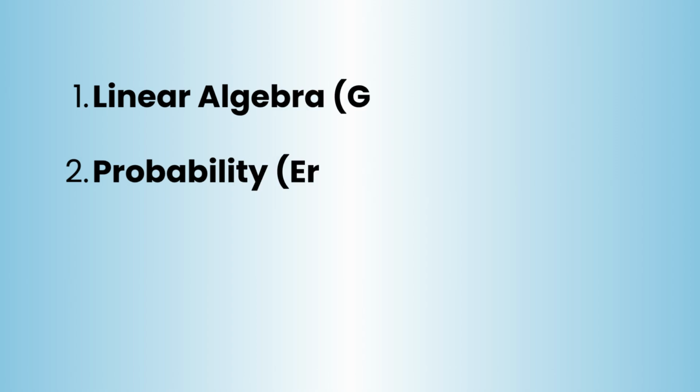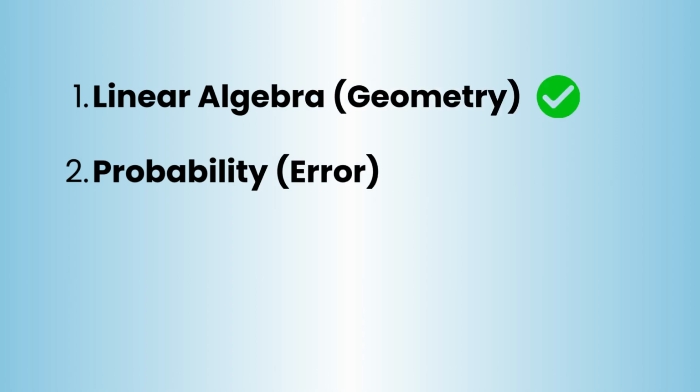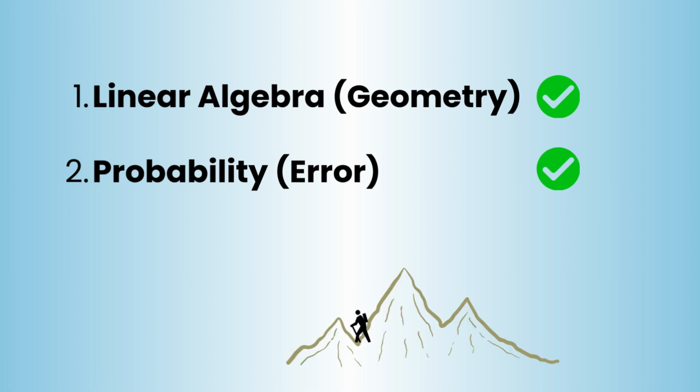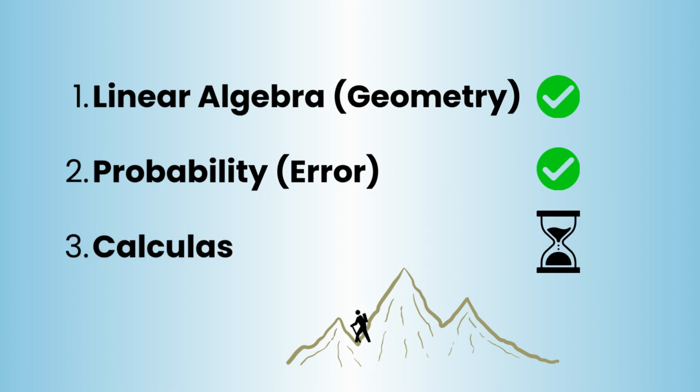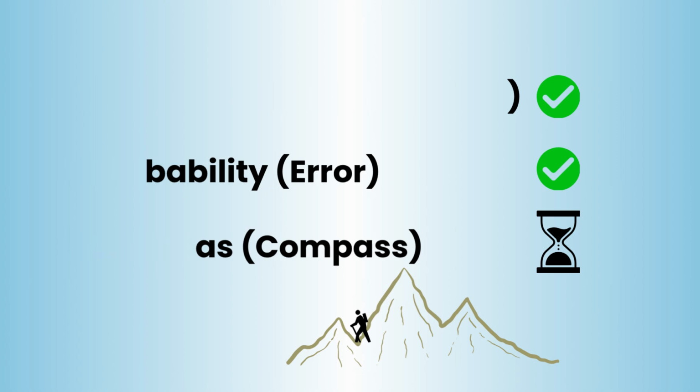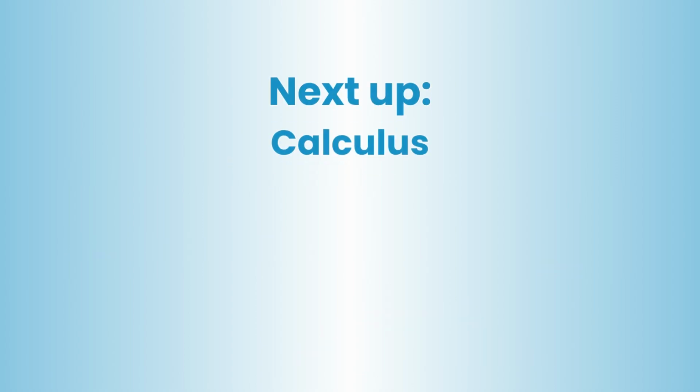And with that, we have come to an end of the probability and statistics series. We know the geometry, we know how to measure error. We know what the bottom of the hill looks like. But how does a network with a billion parameters actually walk down that hill blindfolded? To do that, we need a compass. We need calculus. And this is what we are going to decode in the next series.